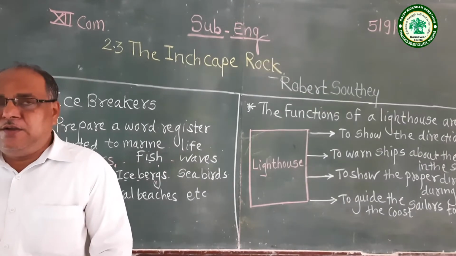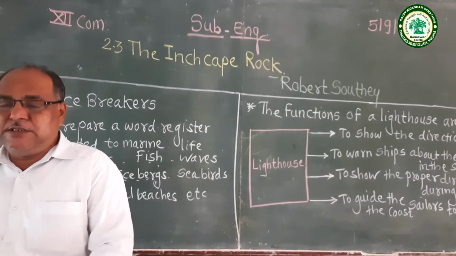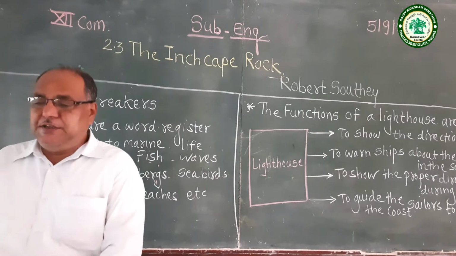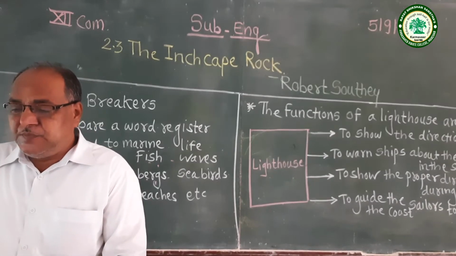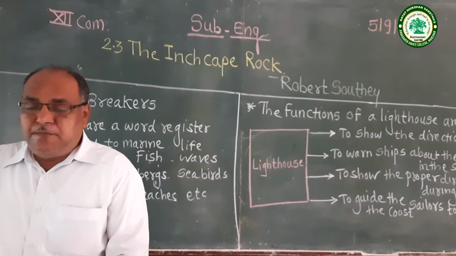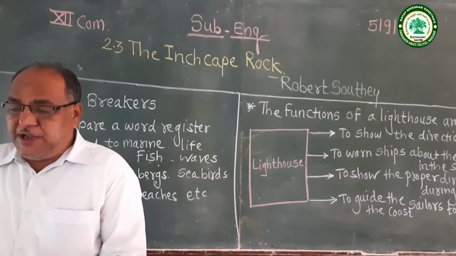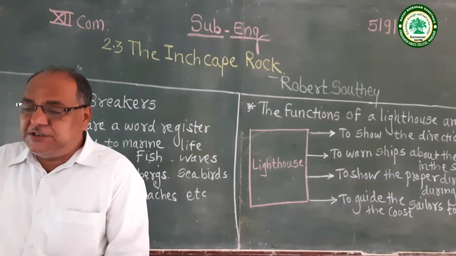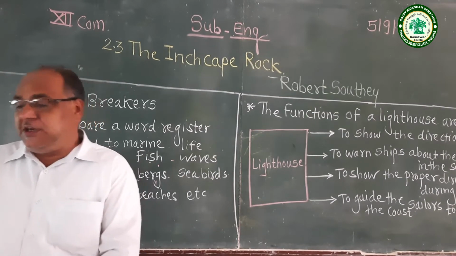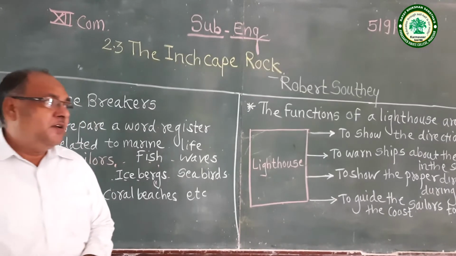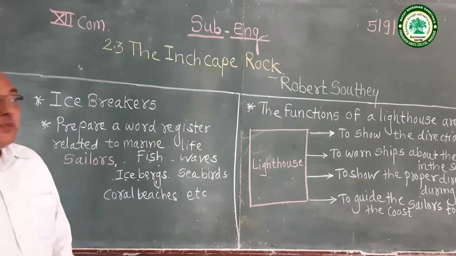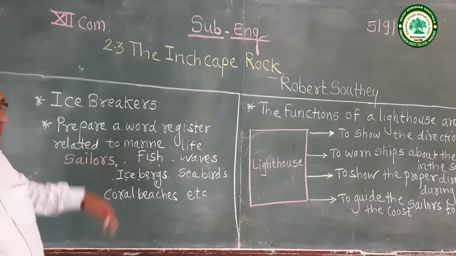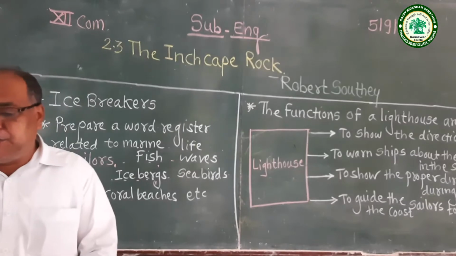First of all, we are going to discuss the icebreaker activities on page number 103. Prepare a word register related to marine life. One is done for you: sailors.